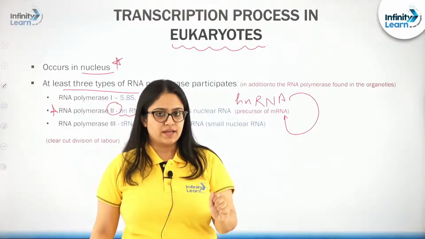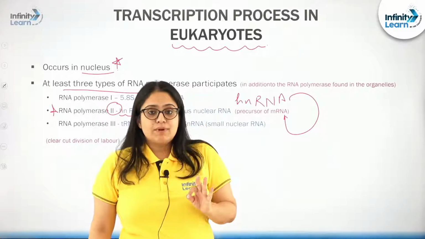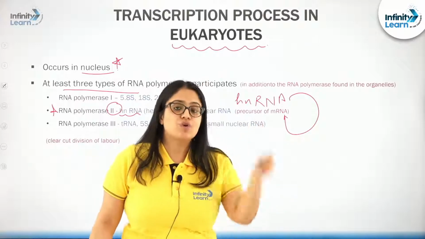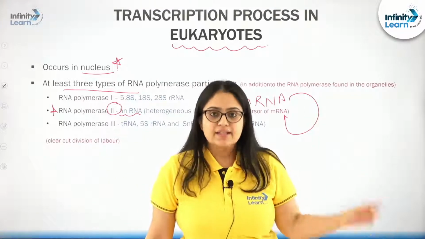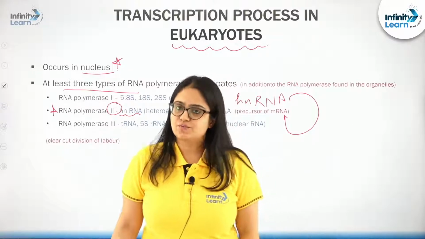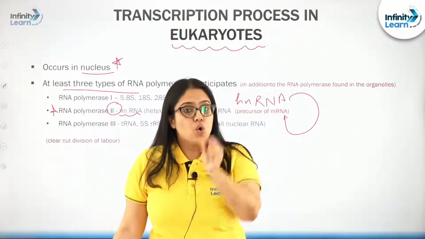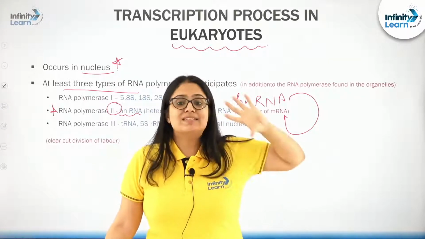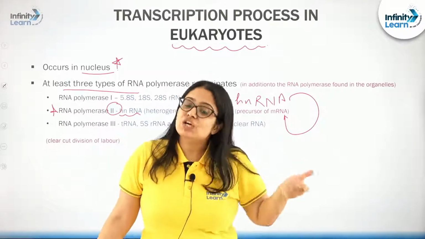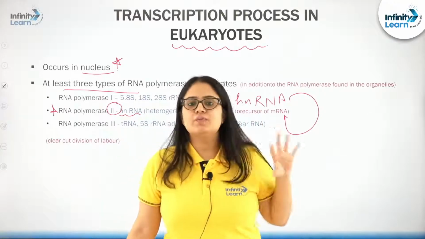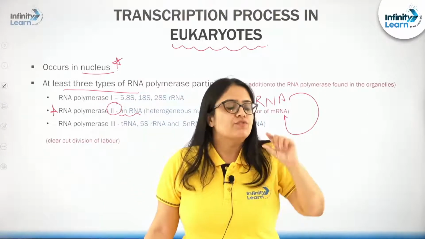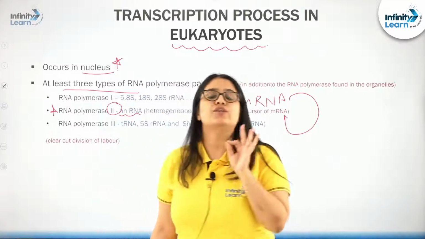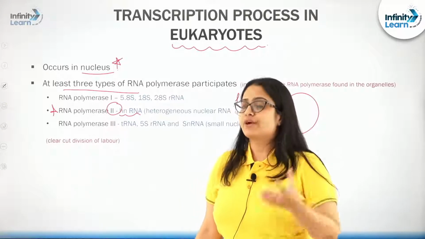After processing gets completed in this hnRNA, there will be formation of an mRNA that can participate in the translation process, or that possesses the codes that will decide the type and the sequence of amino acids that should be there in the protein that will be coded from that particular mRNA. I hope this makes proper sense and you are able to understand what I am trying to convey.